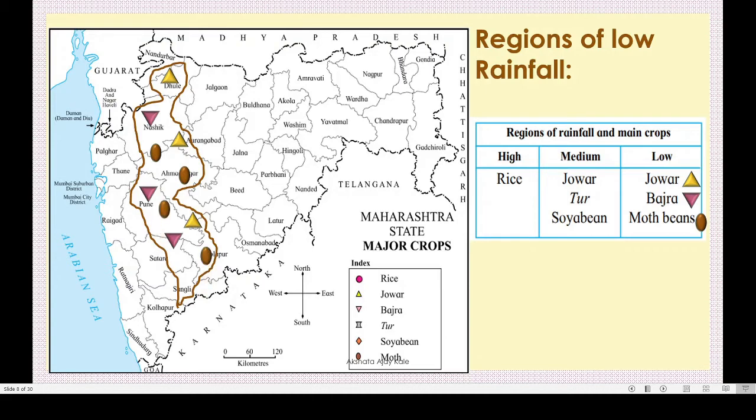Got this? Yes. Like this we have to do when they give you the map and when they give you the index and symbols. Like this you have to draw by using the symbols. Whatever you want to show on the map, you can show that. Okay?